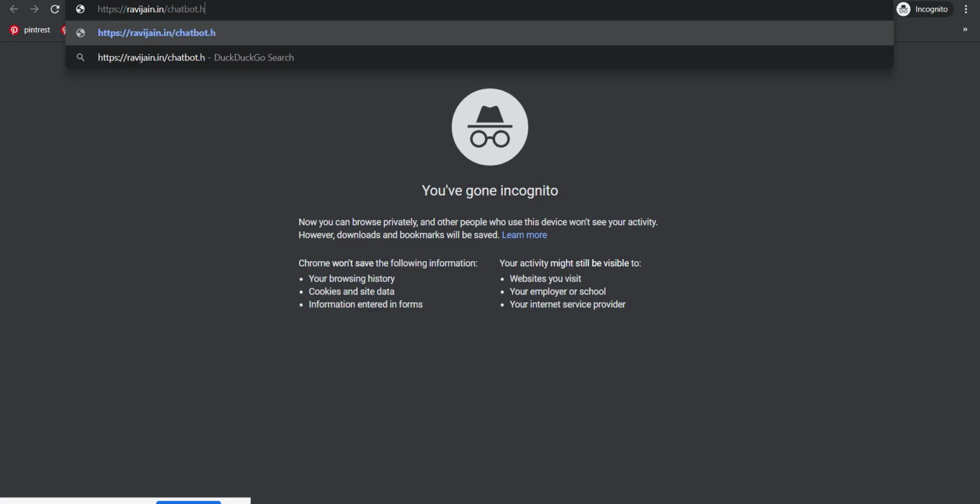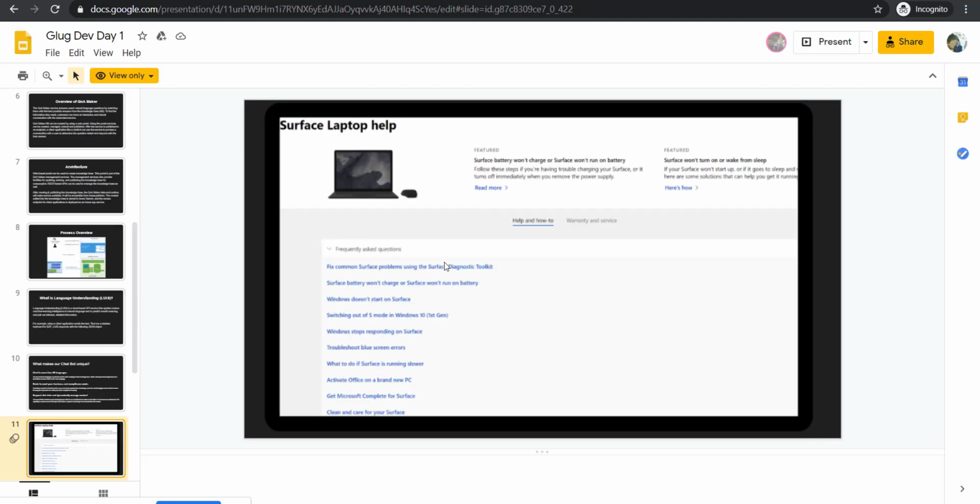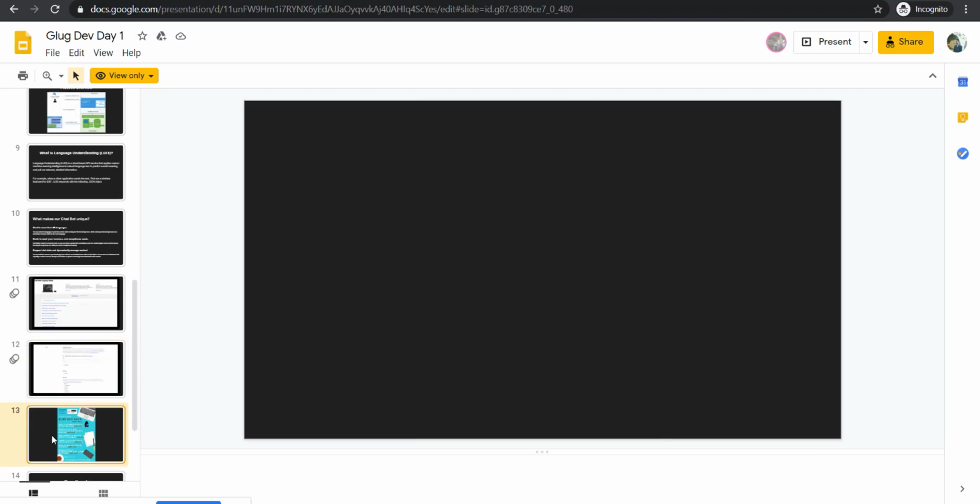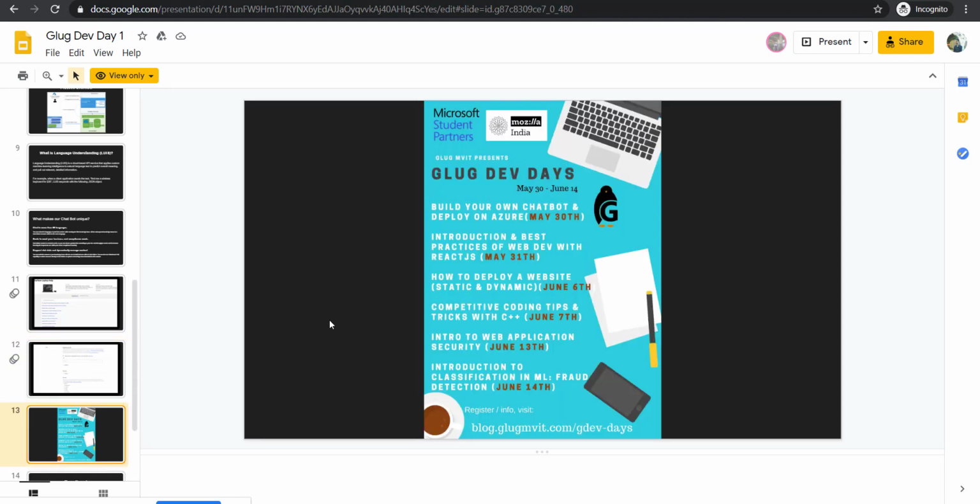There are always n number of possibilities with every single thing, and this chatbot can really open various dimensions of opportunities. So this is the basic chatbot which was integrated in his website. You can use any sort of styling, any sort of integration. That's always up to you as a developer. But yeah, this is how you create your own chatbot, and I think that's good enough info for you to deploy your own chatbot easily, and go ahead.